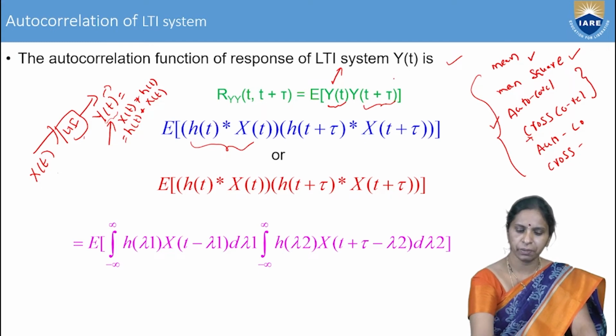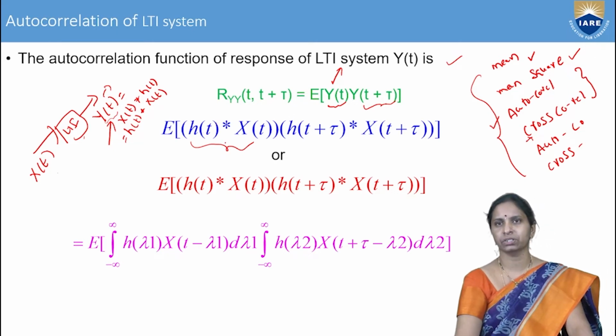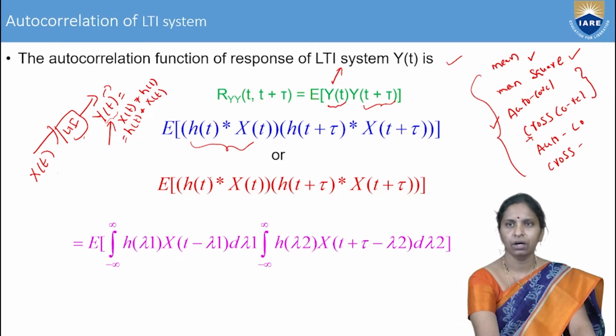So write down y of t plus tau also. What is y of t plus tau? It is h of t plus tau convolved with x of t plus tau. Now, we write the formula for convolution. What is the formula for convolution of two signals? These are continuous time signals.